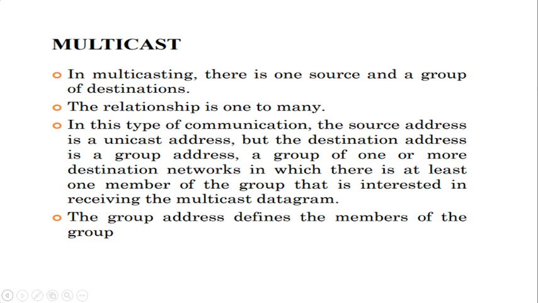In this type of communication, the source address is the unicast address, but the destination address is the group address, and the group is one or more destination networks in which there will be at least one member of the group that is interested in receiving the multicast datagram. Which does not mean that all the destinations have to get the data, right? The interested receiver can receive the multicast datagram, and the group address defines the members of the group.